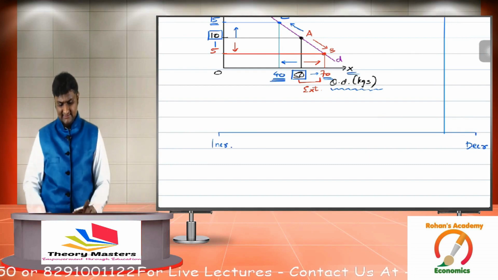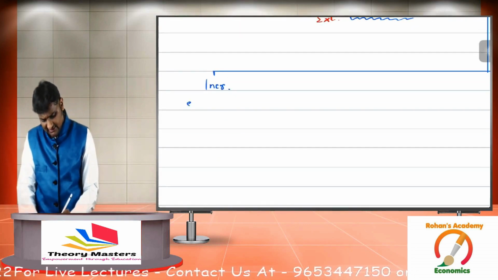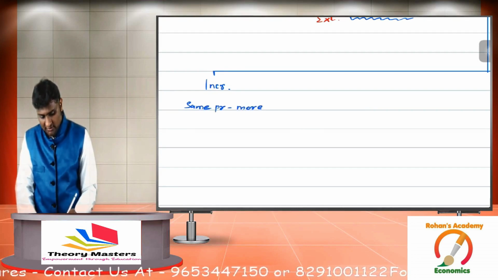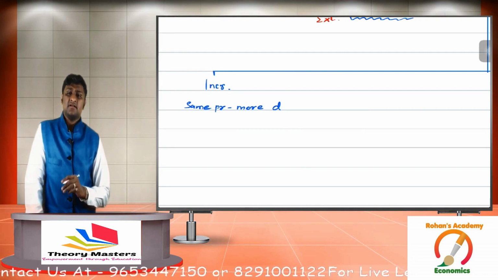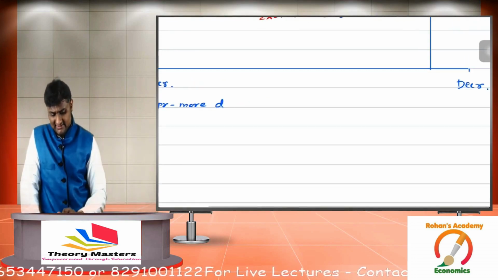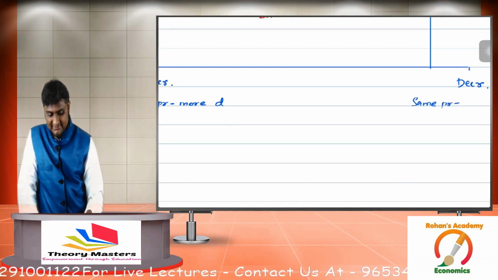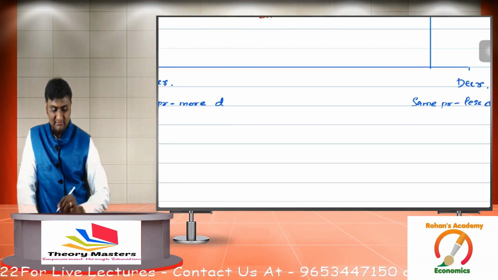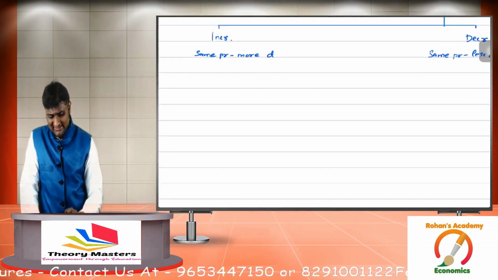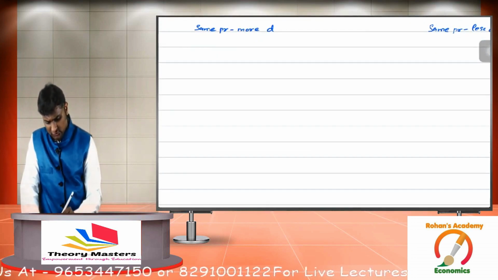Increase and decrease. Now how do you define increase? We can say if at the same price more is demanded, that's called increase. And if at the same price less is demanded, that's called decrease. Now you will understand this better in the diagram, so everyone just focus at the diagram now. The entire picture will be clear to all of you.